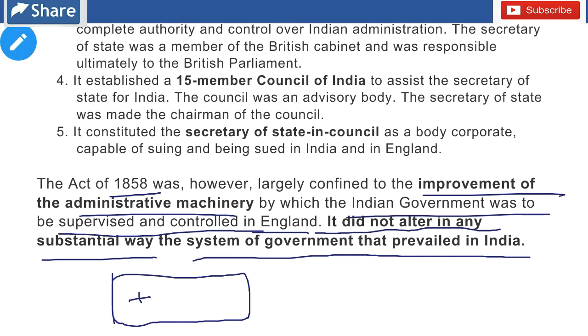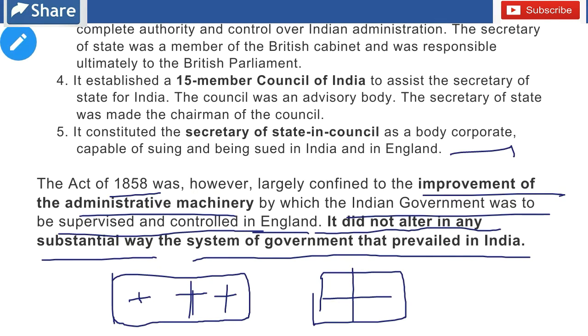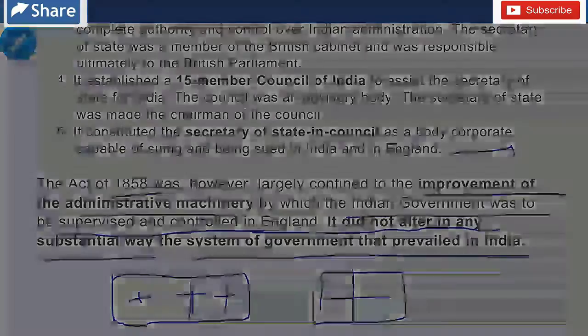So it mainly changed the administration of the company, it changed the bureaucracy structure, but it did not alter in any substantial way the structure of the government. You can see that there was a Governor General, whose name only changed to the Viceroy.